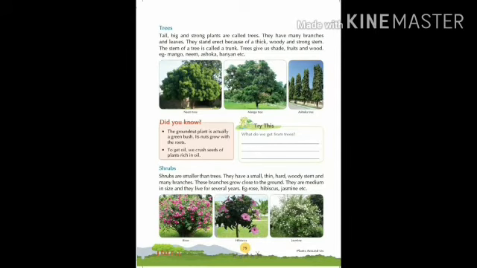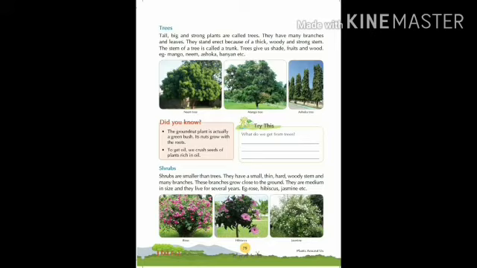Here is given tree. What are trees? Tall, very big and strong plants are called trees. They have many branches and leaves. They stand erect because of thick, woody and strong stem. The stem of a tree is called trunk. So trees are a very big plant. They have many branches and leaves. They can stand erect because of their thick, woody and strong stem. The stem of tree is called a trunk.